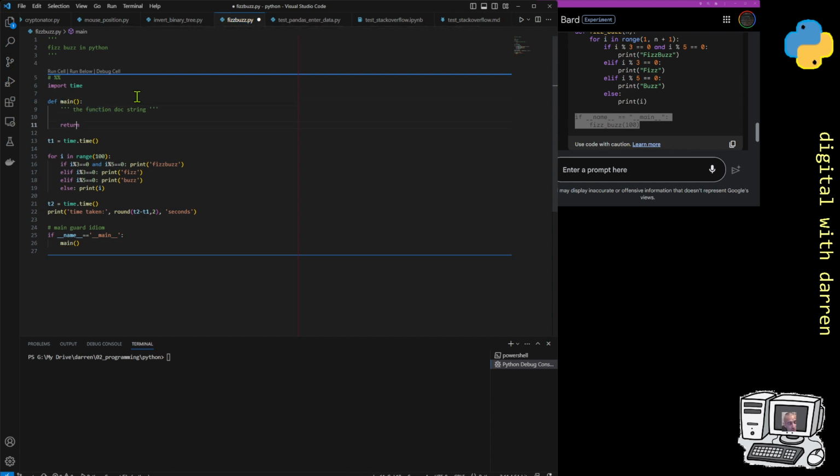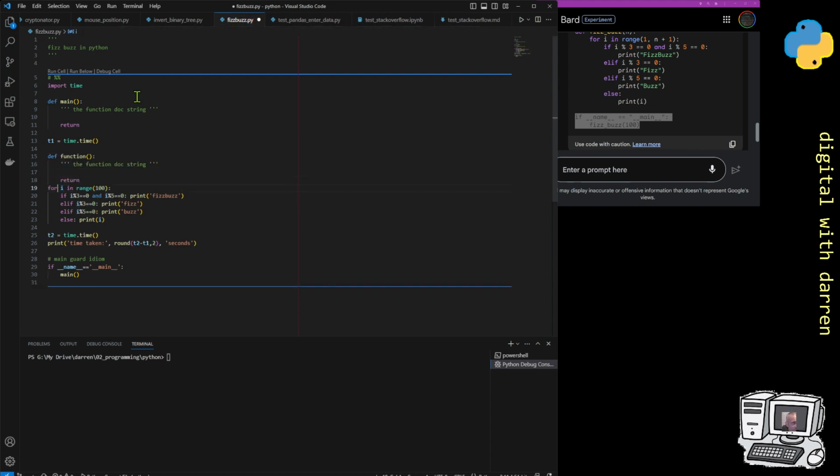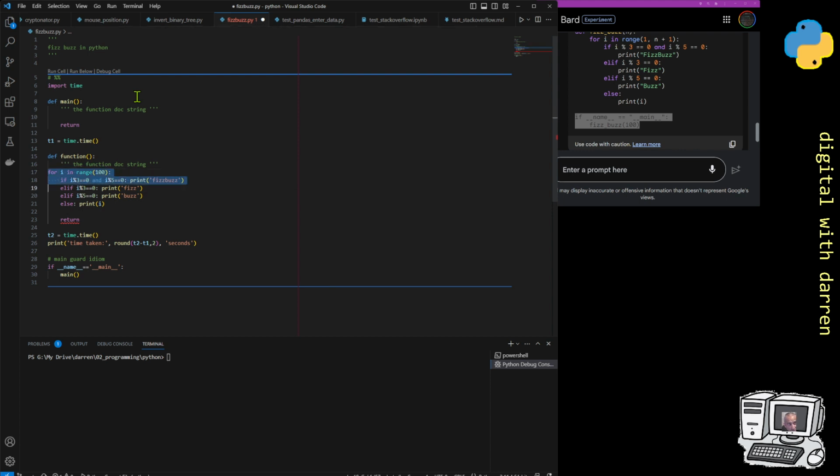So now we are able to call a main function, but we'll have another function, and we're going to call our other function FizzBuzz. So we could have a def of another function, and this time let's put in all of our code. So let's just cut it out of here and paste it over here, and remembering to do the tab because Python needs white space indentation, and we are going to call our function fizz underscore buzz.